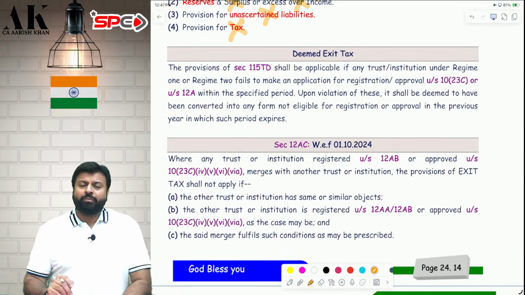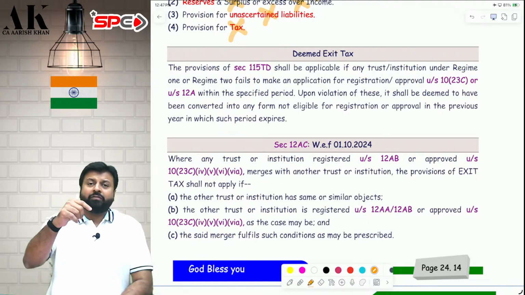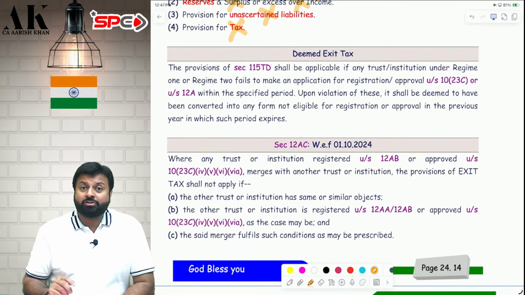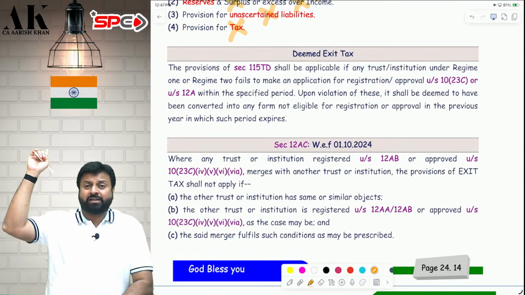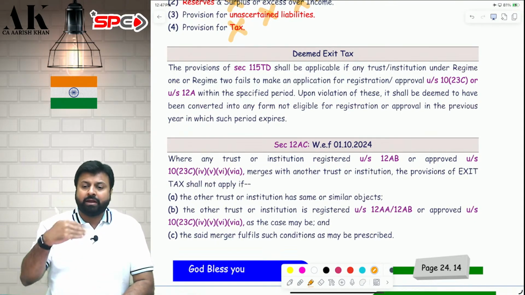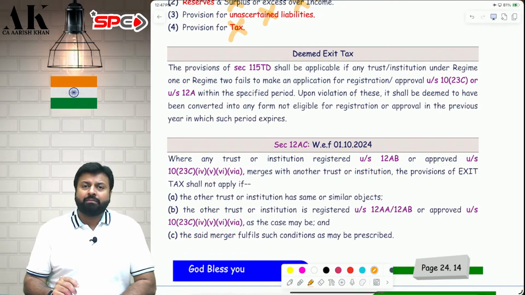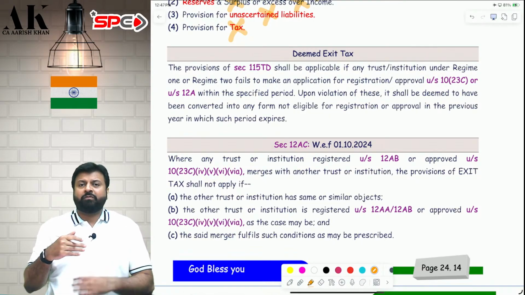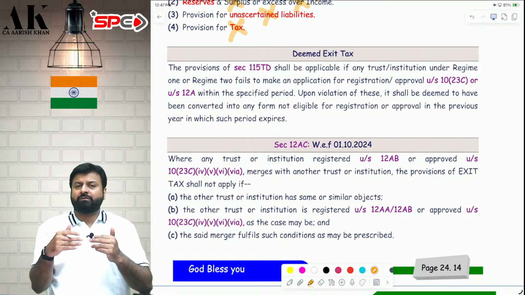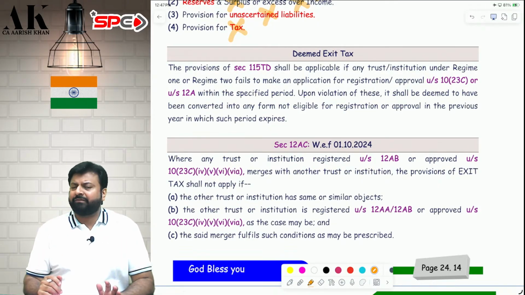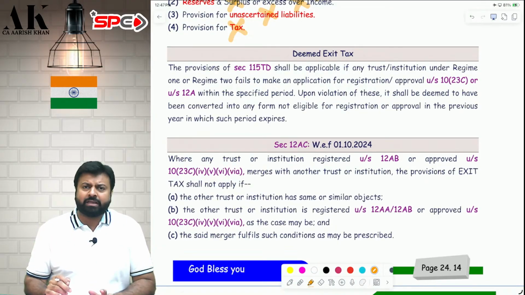Now you know that you have to make an application for registration of trust under various cases. First of all, for existing trusts, they have to make an application by 30th June 2024. All those trusts which are registered since 1961, they have to get themselves re-registered by 30th June 2024. Then for provisional registration people, they have to come for registration after 2.5 years. Then for final registration people, they have to come for registration after 4.5 years. So there are a lot of time limits for making application for registration.